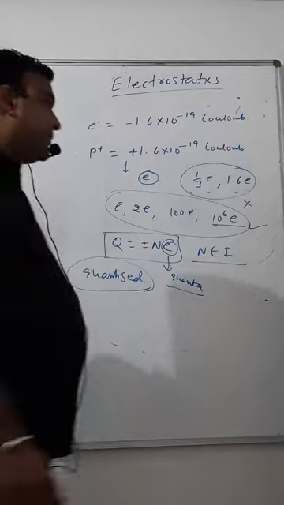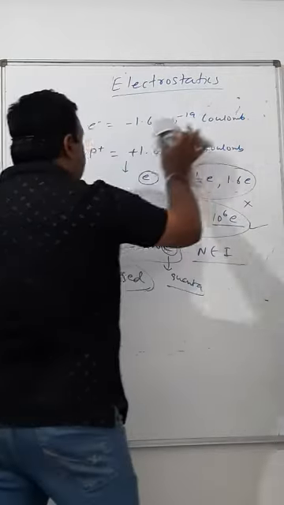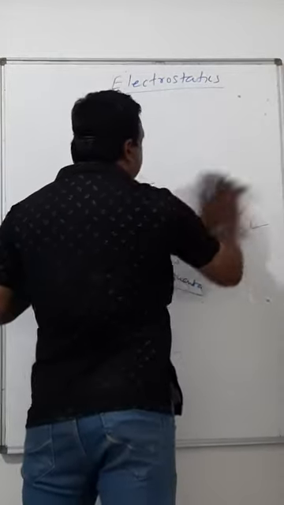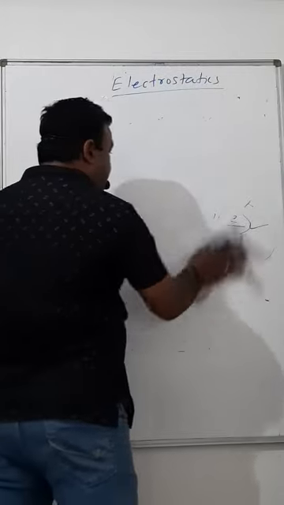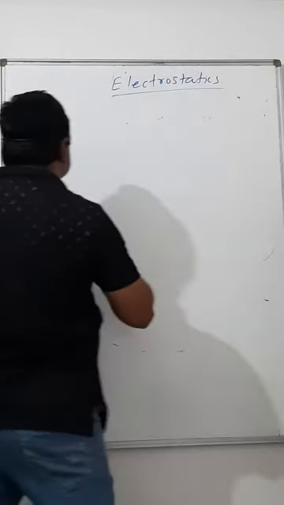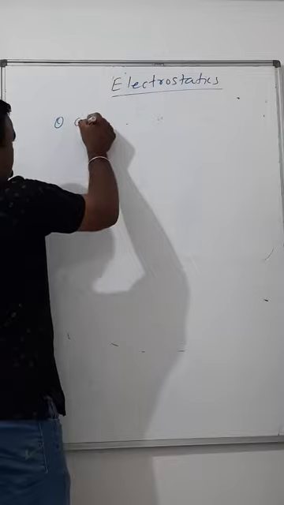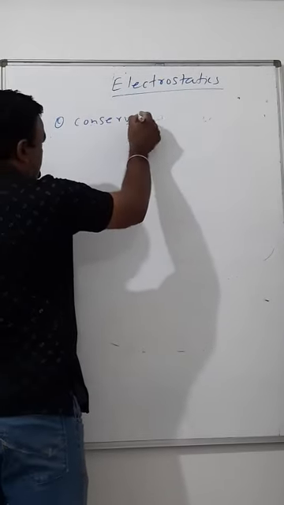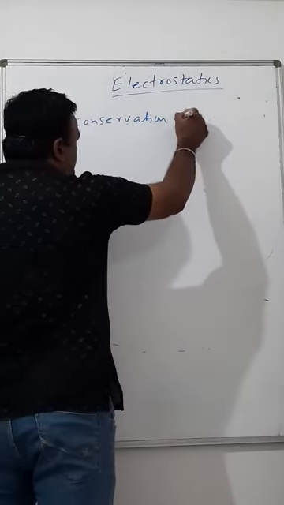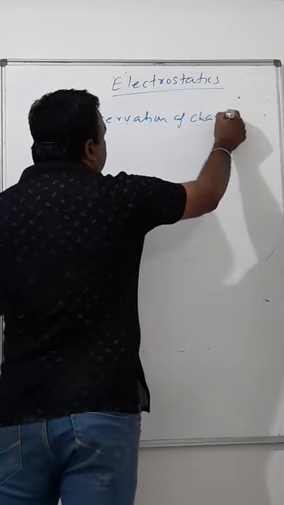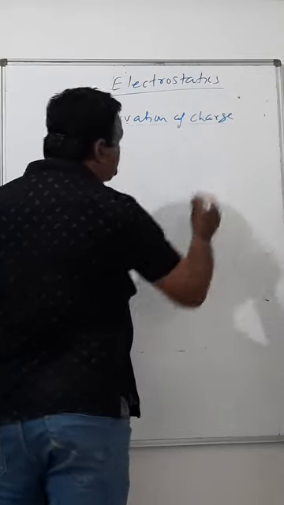Third property is conservation of charge. Now let me tell you very clearly about this.